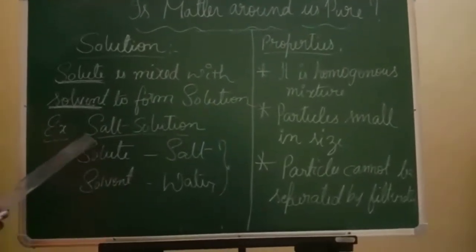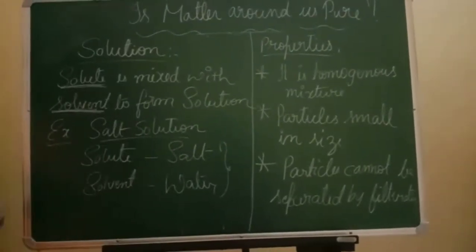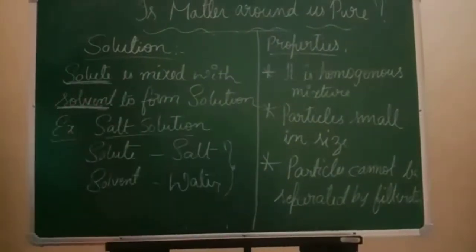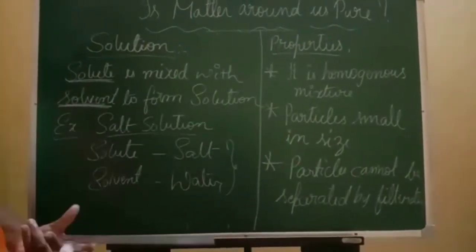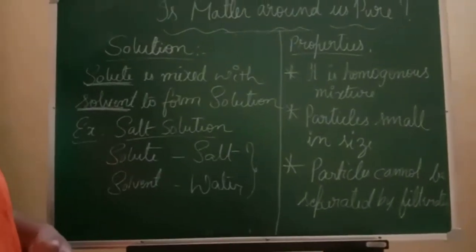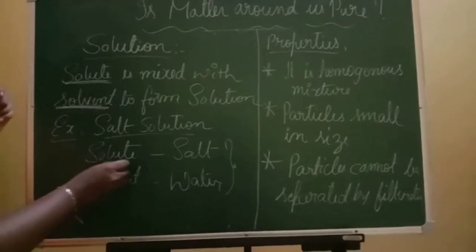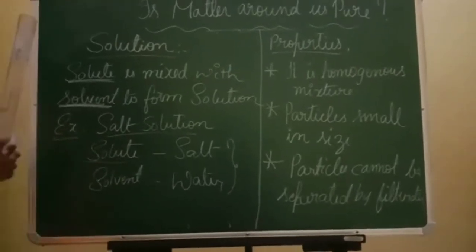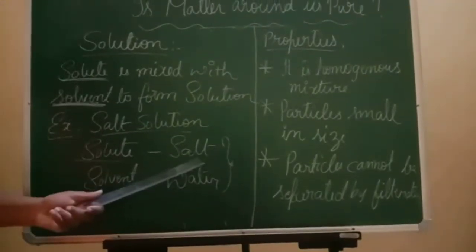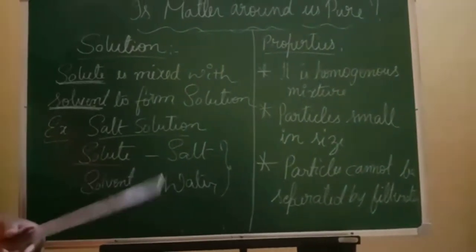Now we'll take a small example of salt solution. How to prepare a salt solution? Take a glass of water, put some salt, stir it, and the solution becomes a salt solution, right? Similarly, in the salt solution, the solute substance which we are adding to water is salt. Correct?